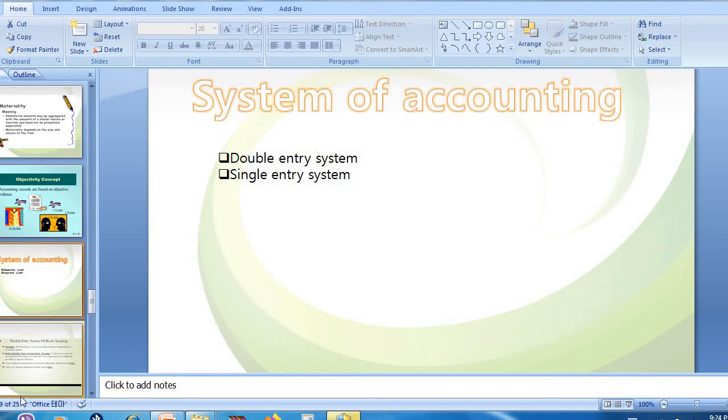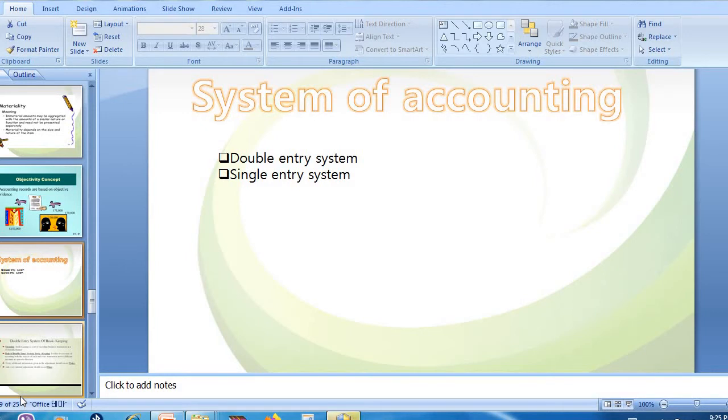Today we are going to study regarding system of accounting. In the last class we studied regarding the different concepts, right? So they need to be followed at the time of recording the transaction in our books of account. If we are not following those principles or those concepts, it is not possible for us to record the transactions in our books. Now we need to study regarding system of accounting.